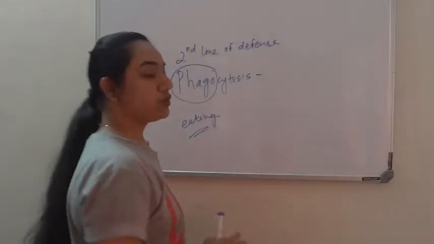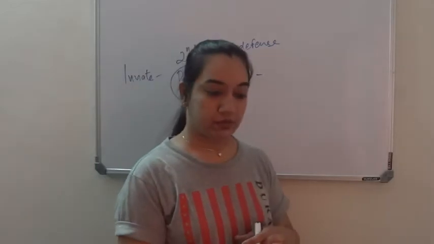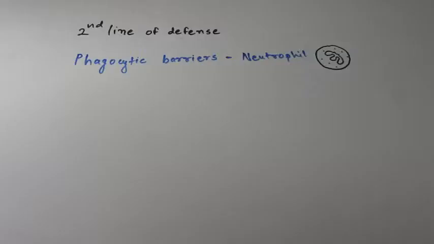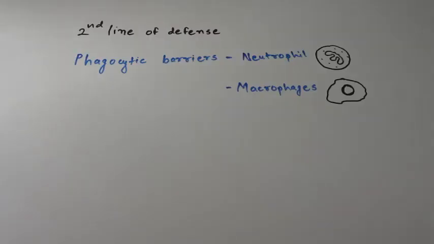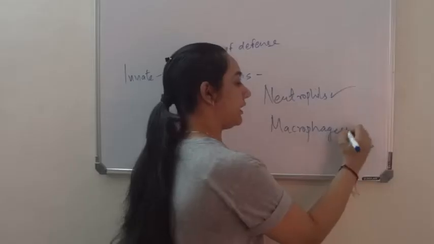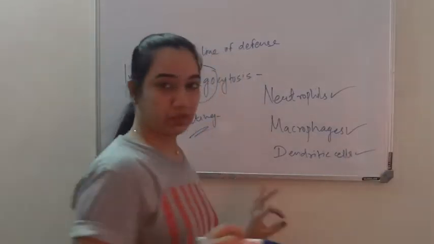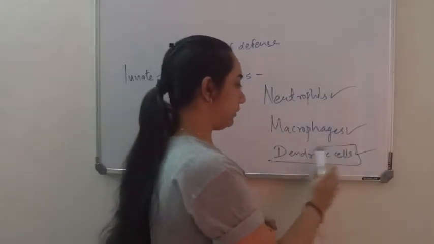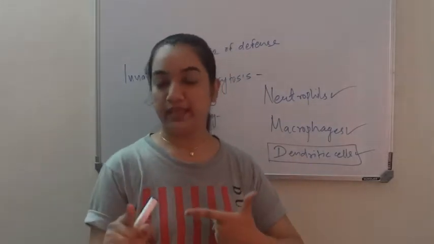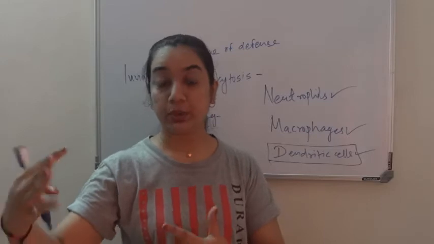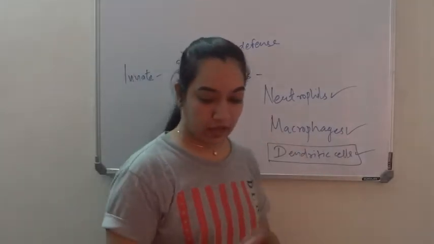So what types of phagocytes do we have? The phagocytes we have are types of white blood cells. For example, neutrophils are a type of phagocytic cell. Macrophages are a type of phagocytic cell. Dendritic cells. Now in some books dendritic cells are not directly called phagocytic cells, but they can take up the antigen, degrade the antigen and show it on their receptor. So neutrophils, macrophages and dendritic cells. Let's see how this works.